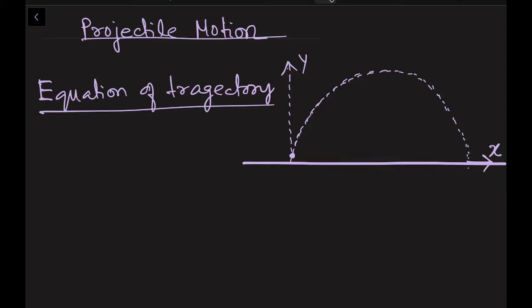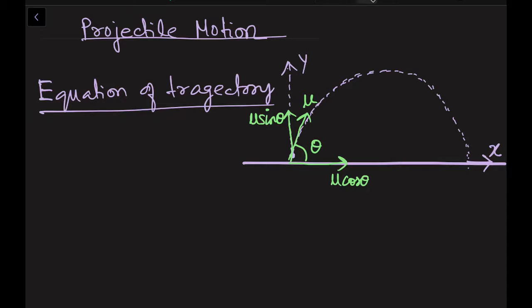Now suppose you kicked the ball with some velocity u, making some angle theta with the horizontal. Now we can break this vector u into its two components. So let us break it. The component along x-axis will be u cos theta, and the component along y-axis is going to be u sin theta. Now mind it, along your horizontal direction, acceleration is not playing any role. There is no acceleration along the horizontal direction, and obviously I am talking about acceleration due to gravity.